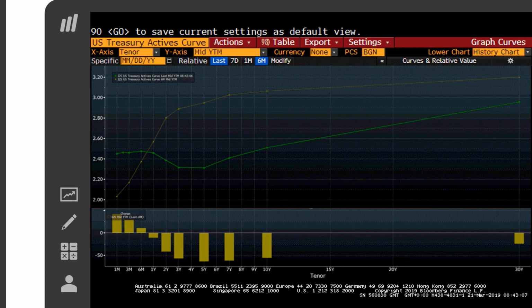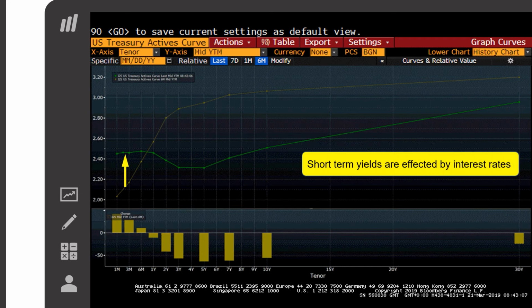Six months later, in March 2019, yields on short-term bonds increased. The YTM of the shortest term treasuries are mainly determined by short-term interest rates. In the US, this is typically the Fed funds rate. This has risen as the Federal Reserve has slowly begun raising interest rates after the global financial crisis.